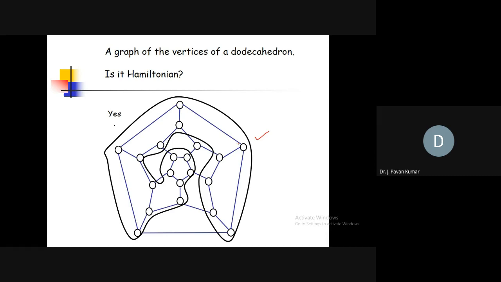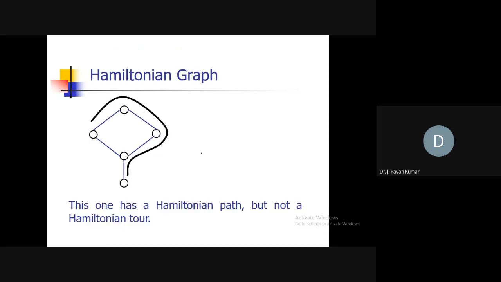Okay, next, is this a Hamiltonian graph? No. Why? Because if you start from any vertex, we have to end at the same vertex.